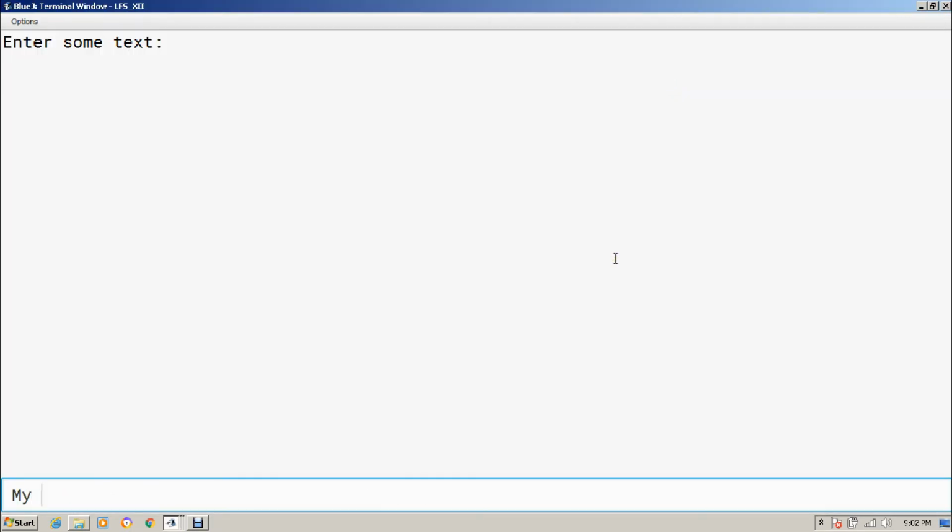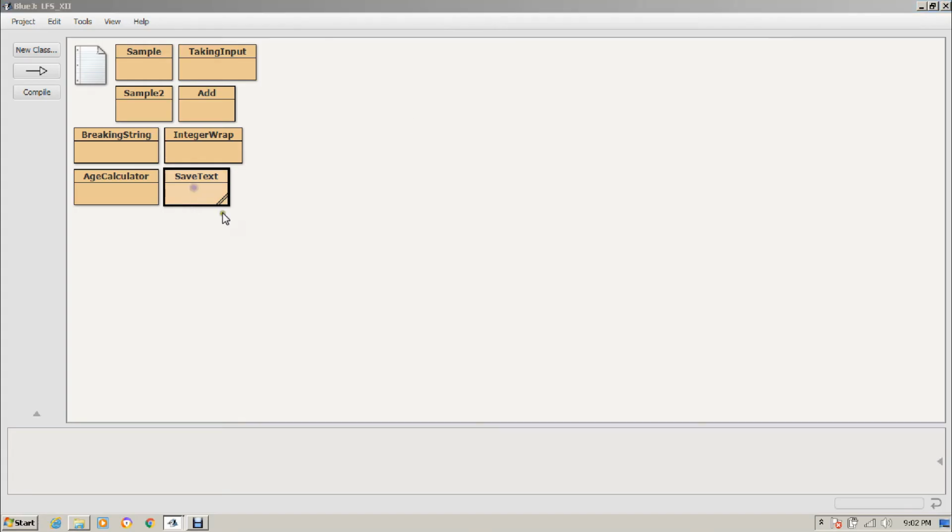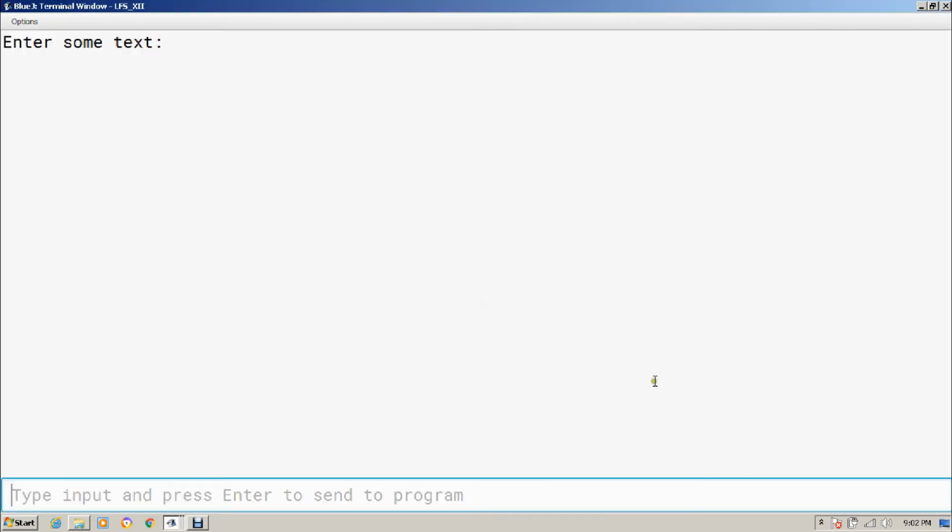For example, first time I will write "my name is Amit Kumar." and enter. Okay, it's saved. Now let's run it again, and this time I will enter "I am living in Gorakhpur."